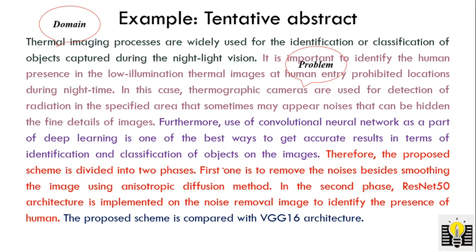In the third statement, I'm giving the solution for that problem. Furthermore, the use of convolution neural network as a part of deep learning is one of the best ways to get accurate results in terms of identification and classification. So using CNN technology, I'm going to give the solution to the problem.